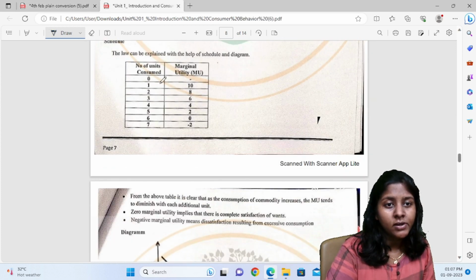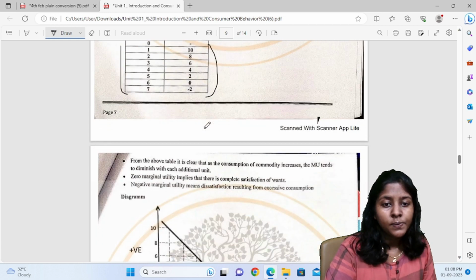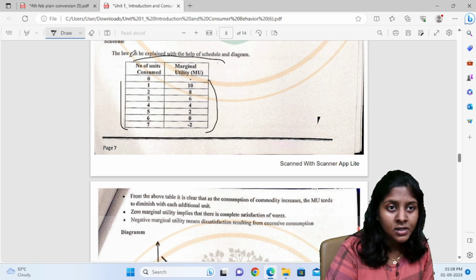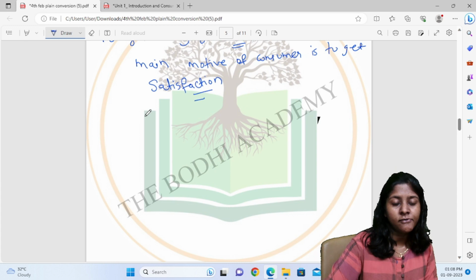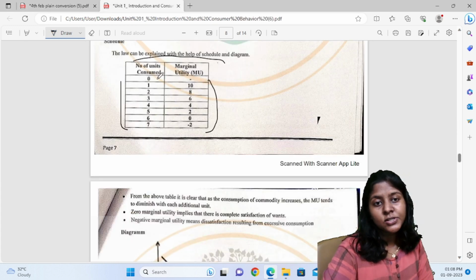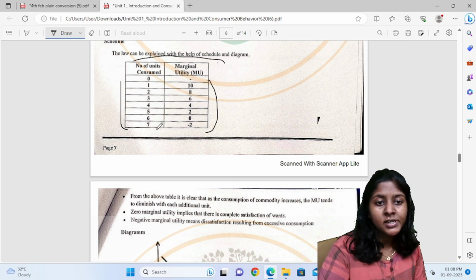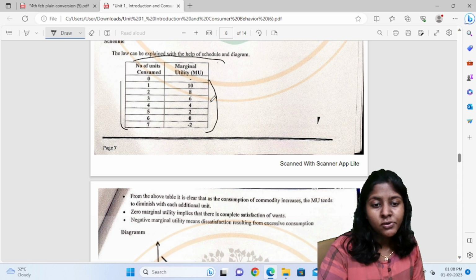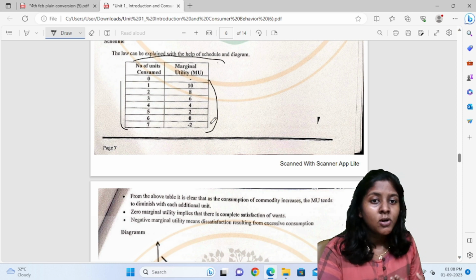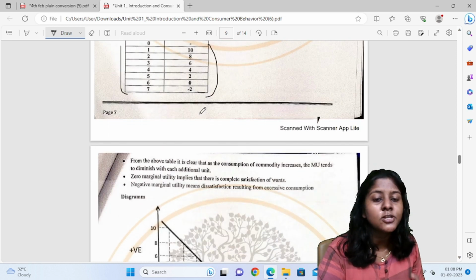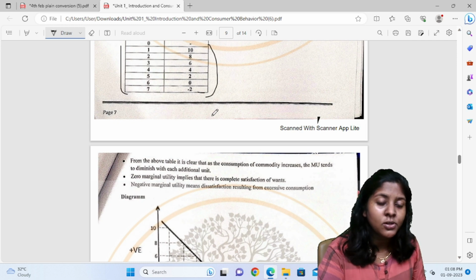In the schedule they have given the number of units of a commodity consumed and the marginal utility derived. From this table we can see that as the consumption of the commodity increases, the number of units consumed is 1, 2, 3, 4, 5, 6, 7. The units of the commodity have increased, and the marginal utility has gone down at a diminishing rate. So marginal utility tends to diminish with each additional unit.